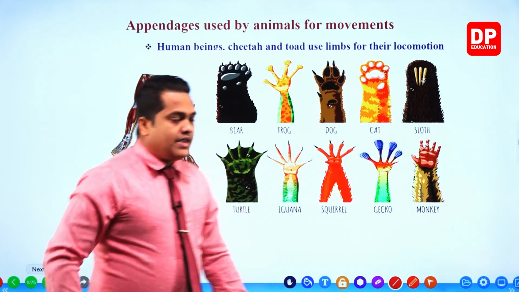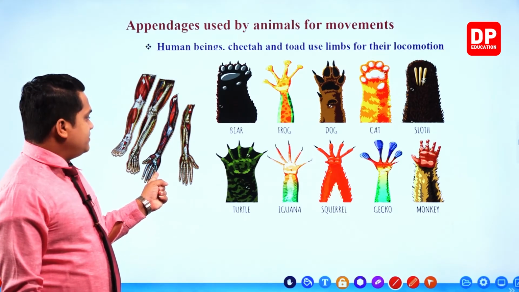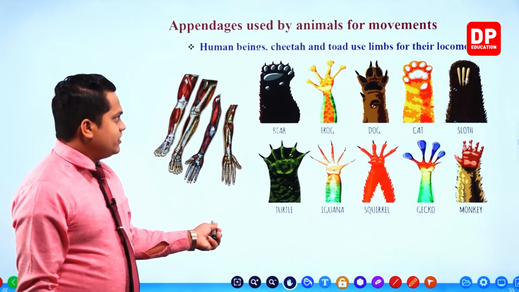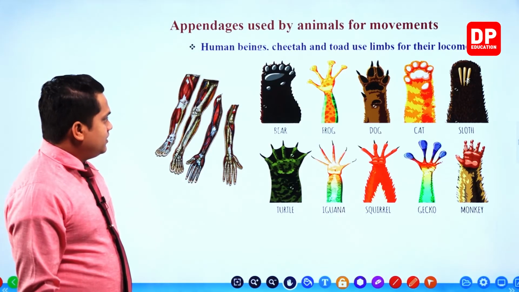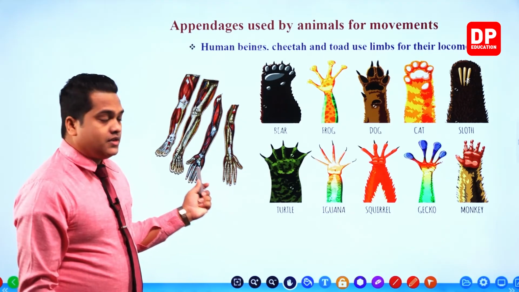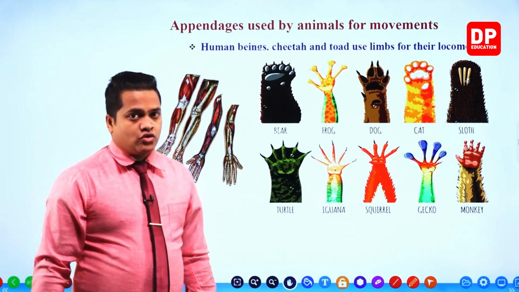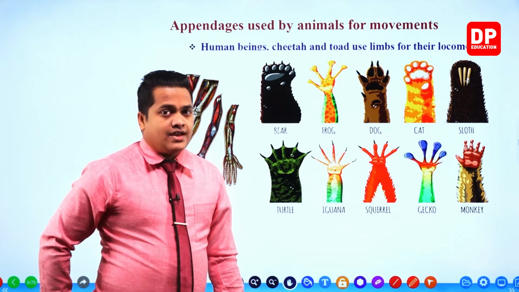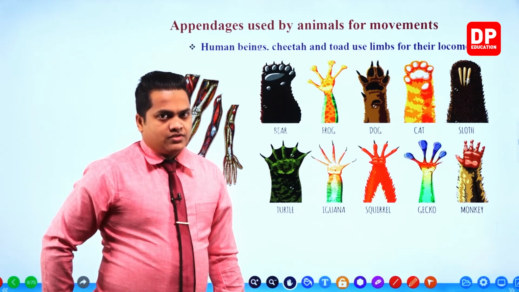Here you can observe the limbs of humans. Humans have hands for movements and also legs for movements and locomotion. These limbs are referred to as legs and arms, especially in humans.